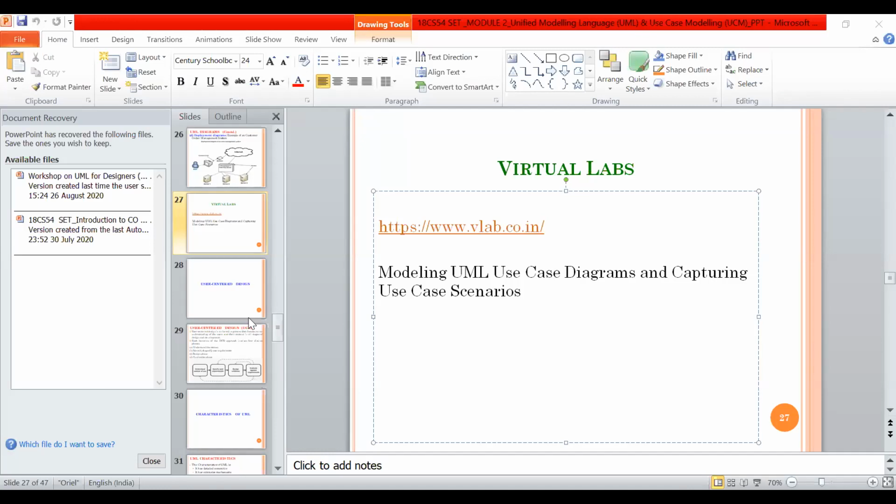So today we will discuss. Yesterday we were discussing the interaction diagrams. Within interaction diagrams, we saw the state diagram and activity diagram. So today we will discuss how to draw the state diagram and activity diagrams using virtual labs. Any doubt in the previous class portions, module 1 and 2? If you have any doubt, we can clarify it, then we can move to the virtual lab. Today's class is a doubt clarification class only.